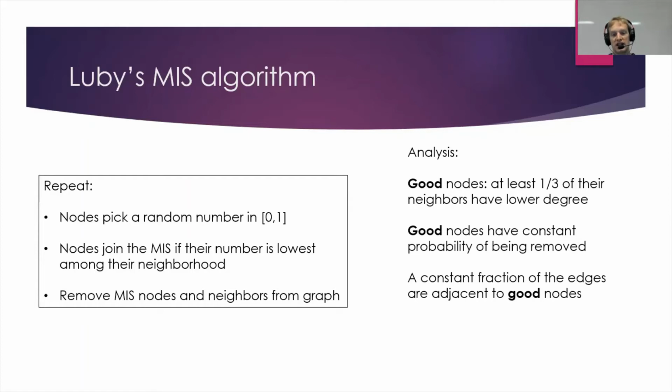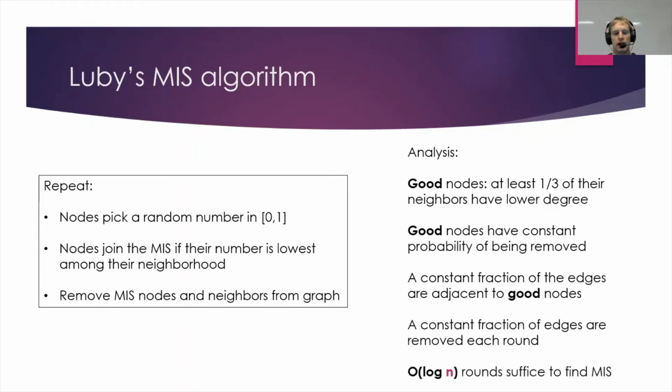And we can also show that the good nodes, we don't know how many of them there are, but they are adjacent to at least a constant fraction of the edges in the graph, which means that you can show that a round of Luby's algorithm removes a constant fraction of the edges in the graph at the stage where we remove the MIS nodes and the neighbors from the graph. Okay, so in each round of Luby's algorithm, we reduce the number of edges in the graph by a constant factor, which means after log n rounds, we've got our MIS.